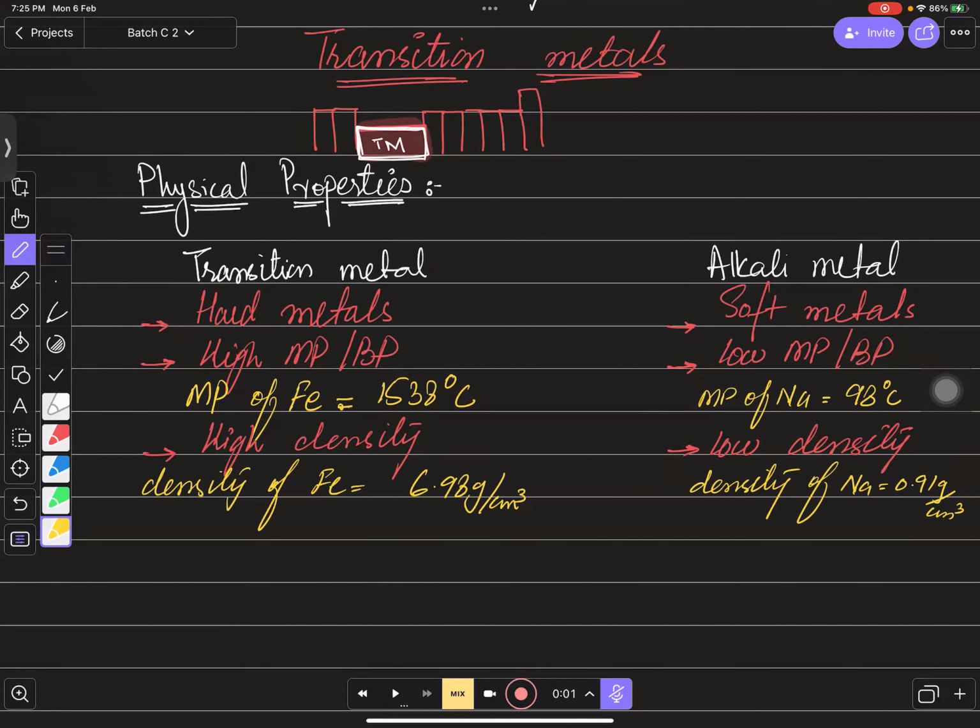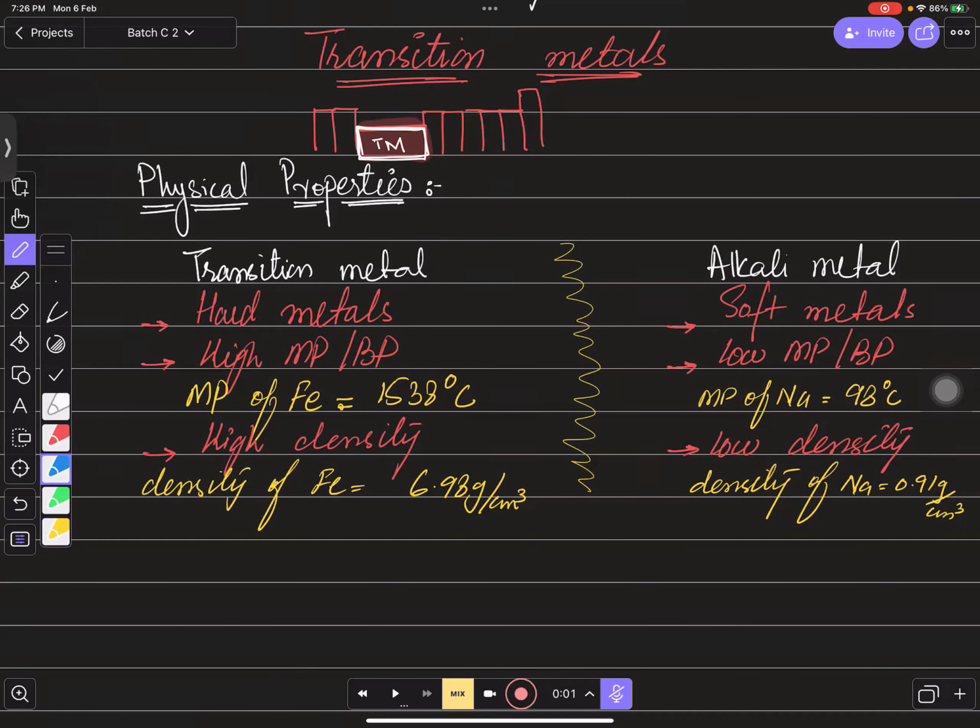Right, these are the 3 different physical properties जो कि आपके पास deviation है. दोनों ही metals हैं. Alkali metals are also metals and transition metals are also metals, but there is a difference in their physical properties. The difference is in just 3 properties: the melting point, boiling point, and the state. They are soft metal and they are hard metal, and the rest of the properties are common, right?